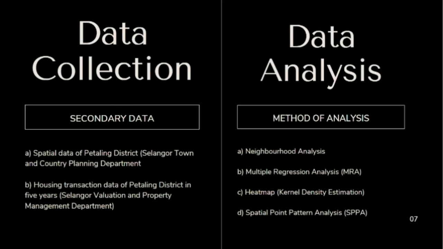Meanwhile, to achieve the second objective, the heat map kernel density estimation will be used to visualize the density of housing in Petaling district. This will help in determining the highest and lowest housing density areas in Petaling district. Lastly, the spatial point pattern analysis will be used to analyze the housing distribution pattern in Petaling district, whether it exhibits some form of uniform, random or clustering pattern of housing around the MRT stations.